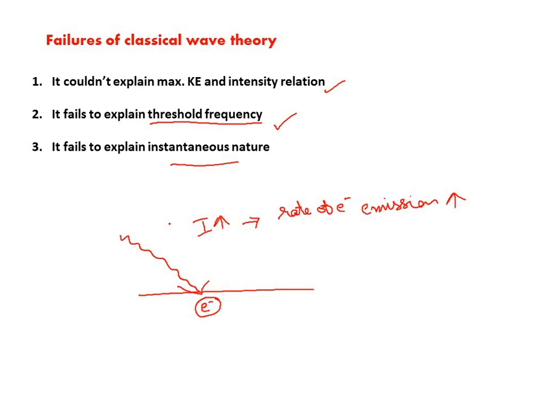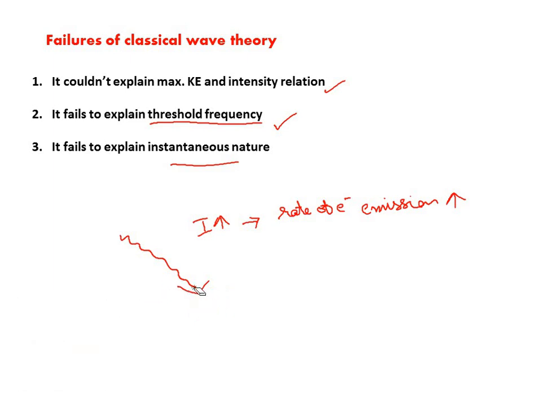But here we don't have such a thing. The moment the light falls, the electron is given out. So in practice, there is no time lag, but according to the wave theory, it shows some time lag. Thus, classical wave theory was unable to explain the instantaneous emission. So how can we explain this?